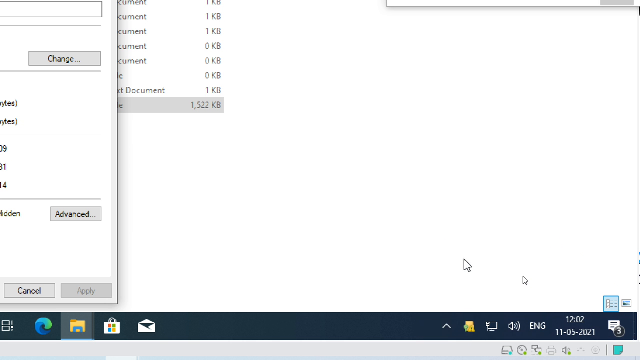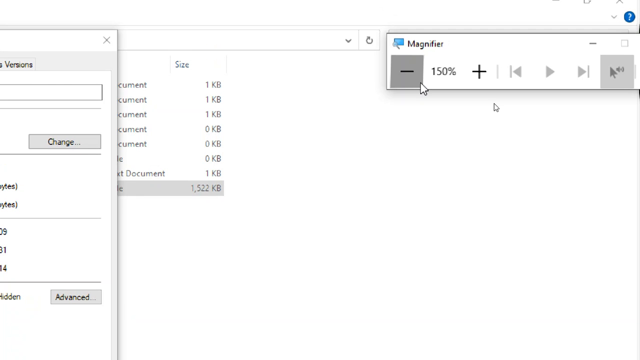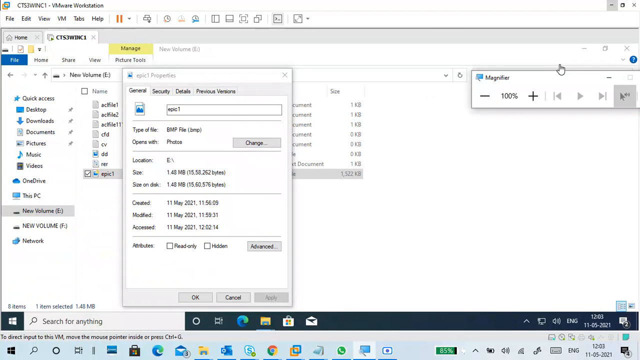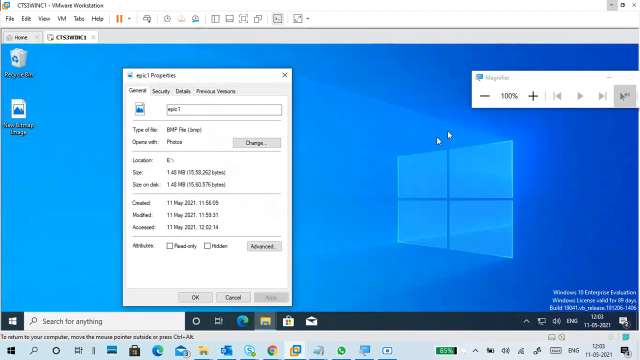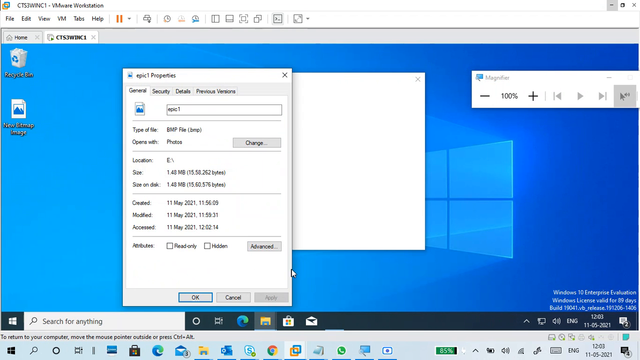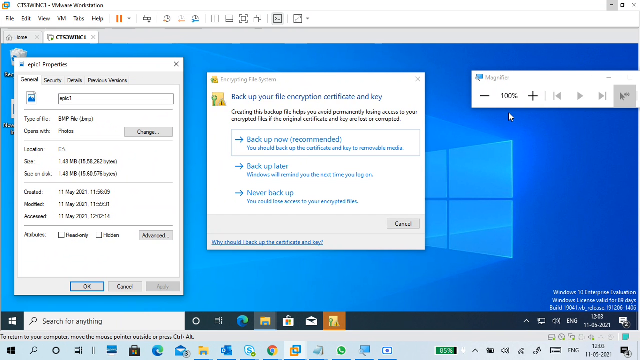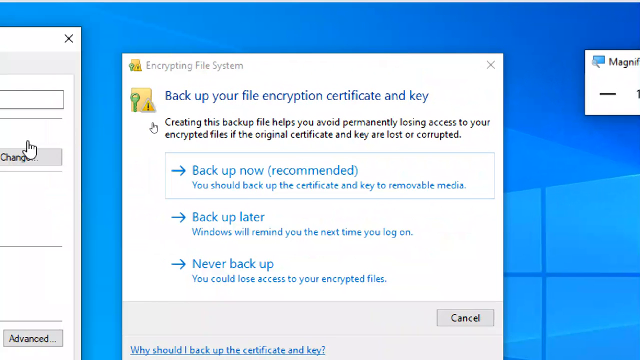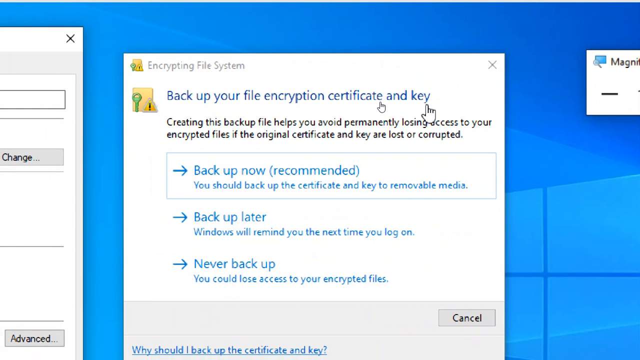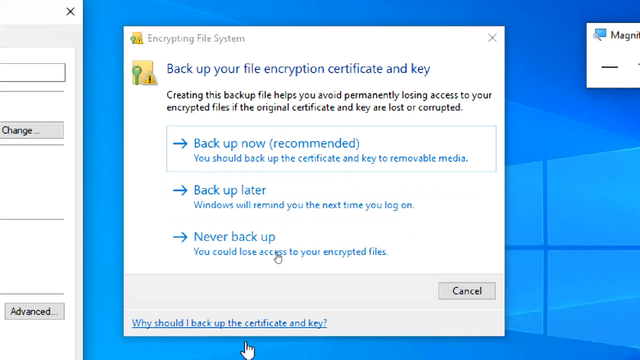You can click here, or on this side it will also show the notification, or you can go to notifications. Once you click on that, a wizard will open. In the background you can see the Encrypted File System wizard: back up your certificate and key. You can back up now, back up later, or never back up.